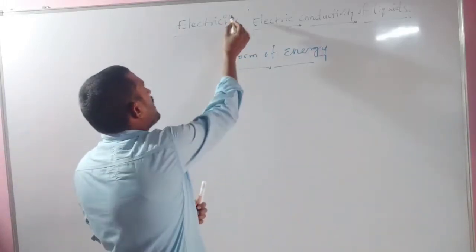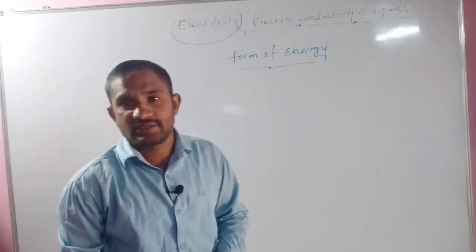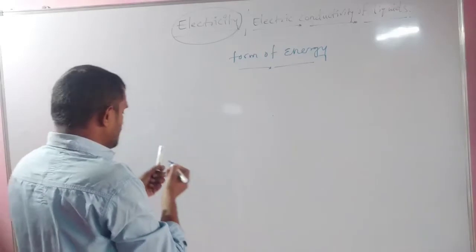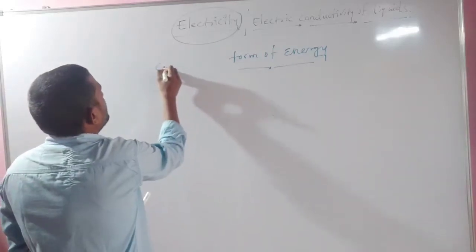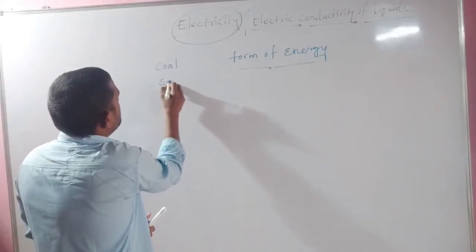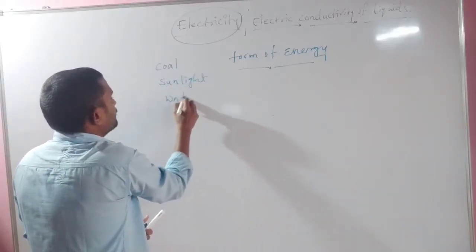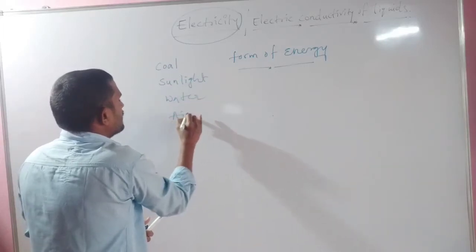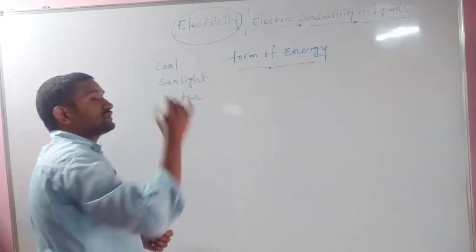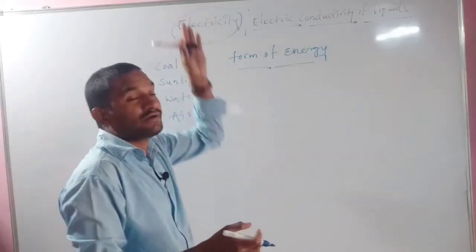Here, how can we make electric current in our everyday life? We prepare it from coal, by sunlight, by water, by air. Not only these four, in some other ways also we can prepare electric current.